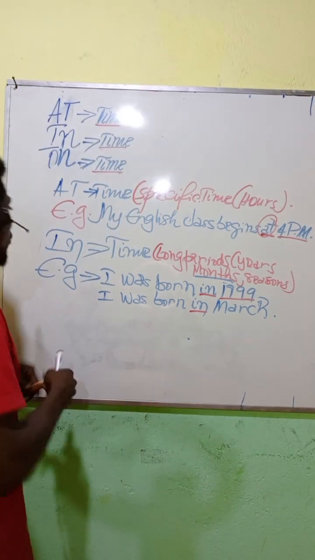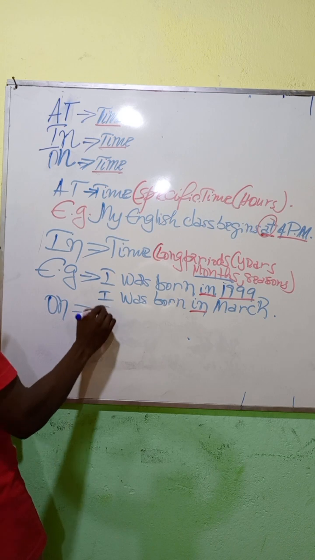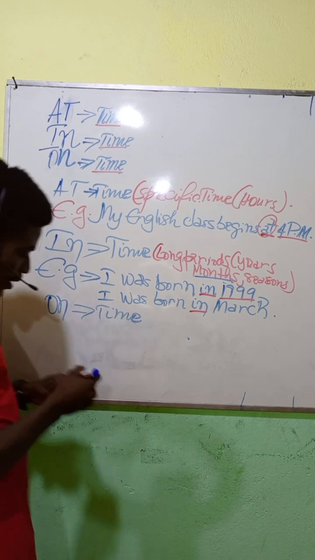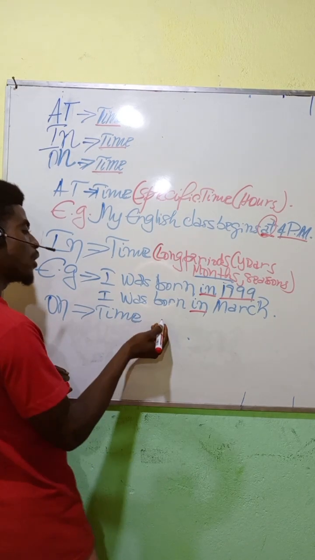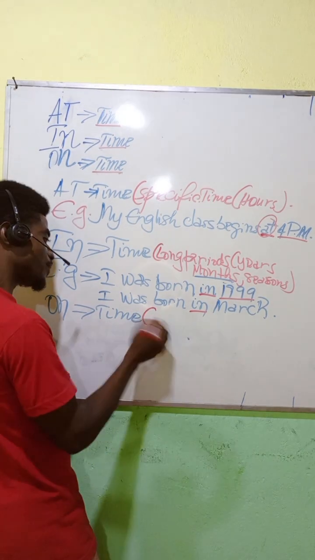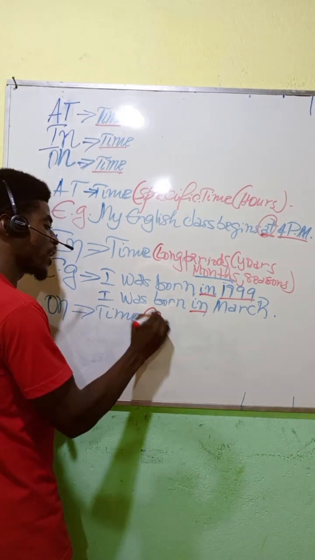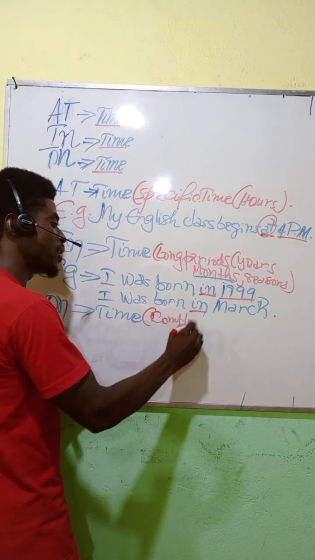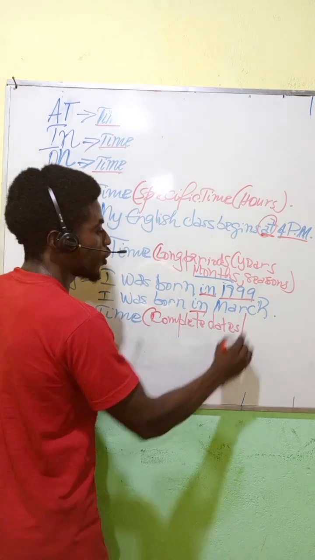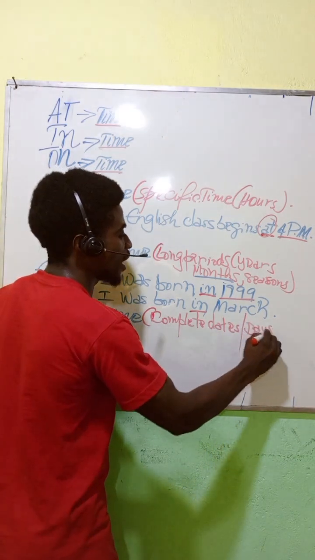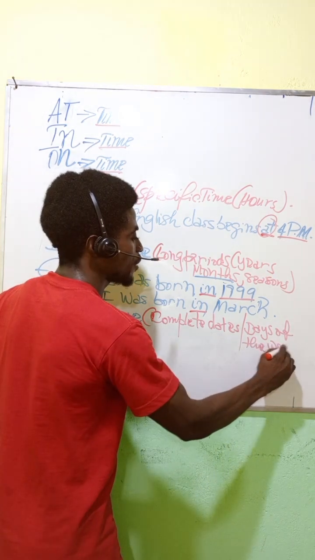That's it. Moving on, on also indicates time. On surely indicates time as well. Now, what kind of time? We're talking about days, or complete dates, or days of the week.